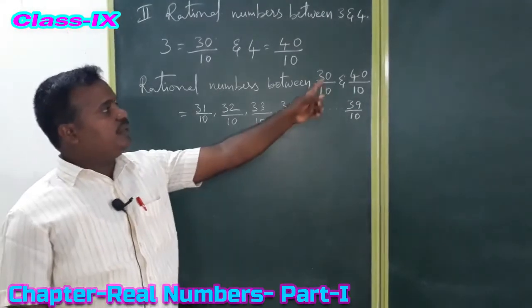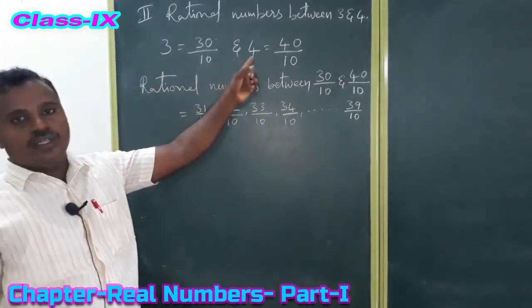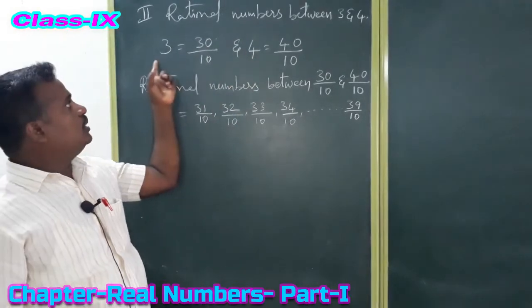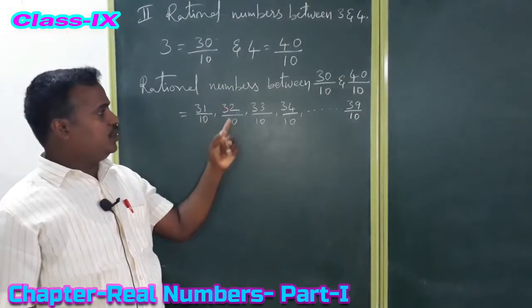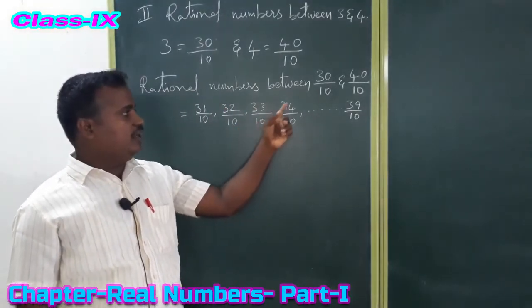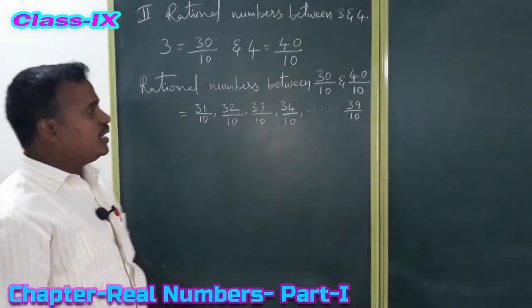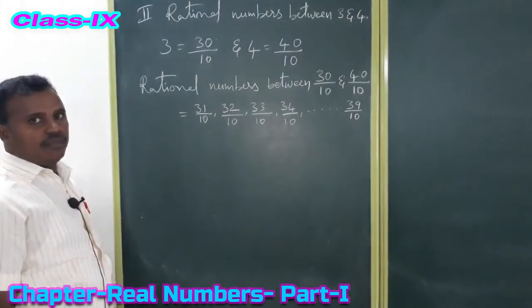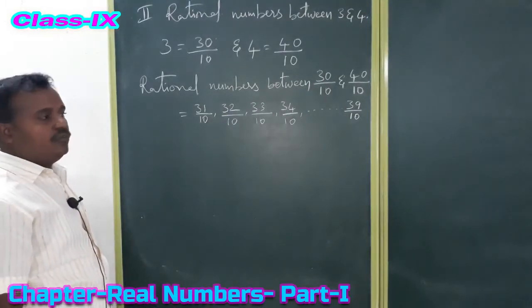So what is the meaning of 30 by 10, 40 by 10? Those are the values of 3 and 4. So the rational numbers between 3 and 4 are 31 by 10, 32 by 10, 33 by 10, 34 by 10, like that up to 39 by 10. So we can write 9 rational numbers. Out of 9 rational numbers, we need only 2.